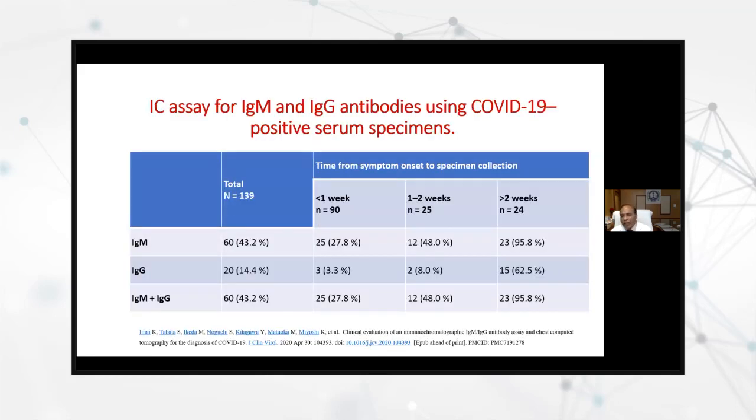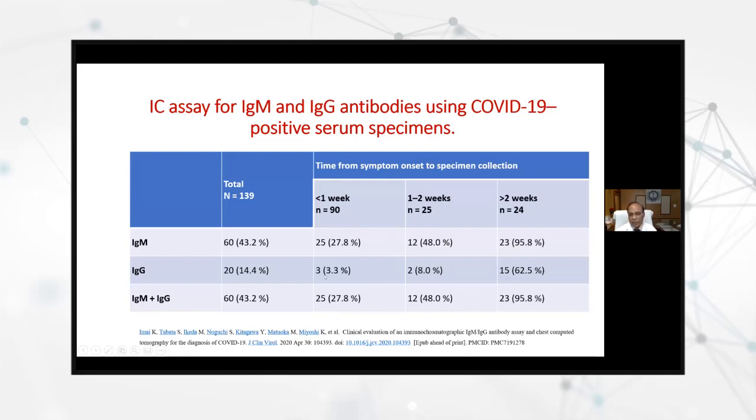Now, why am I saying so? Because if you see the IgM and IgG, the antibodies which we see in these antibody tests, and this study I took just the other day, in the first week only 27% of patients will be positive by antibody test, and these are all RT-PCR positive.